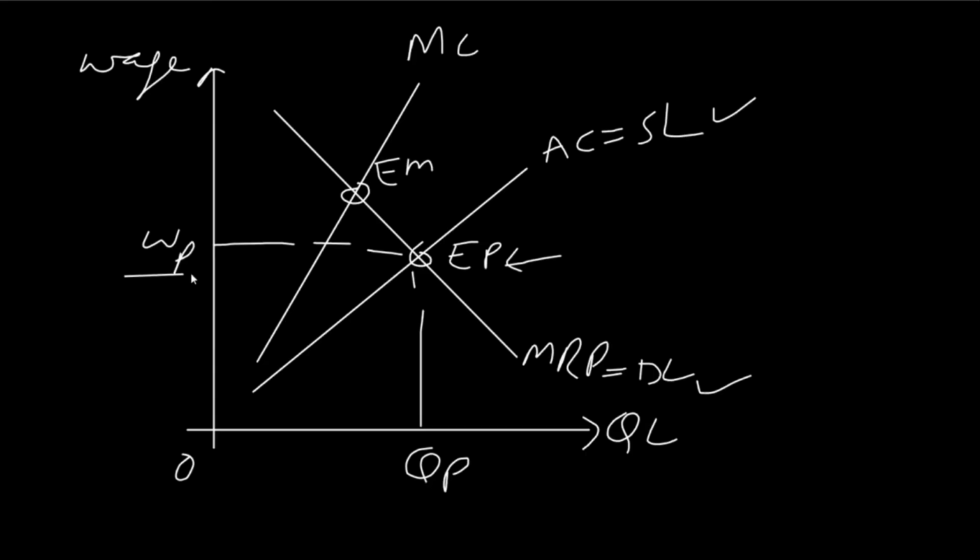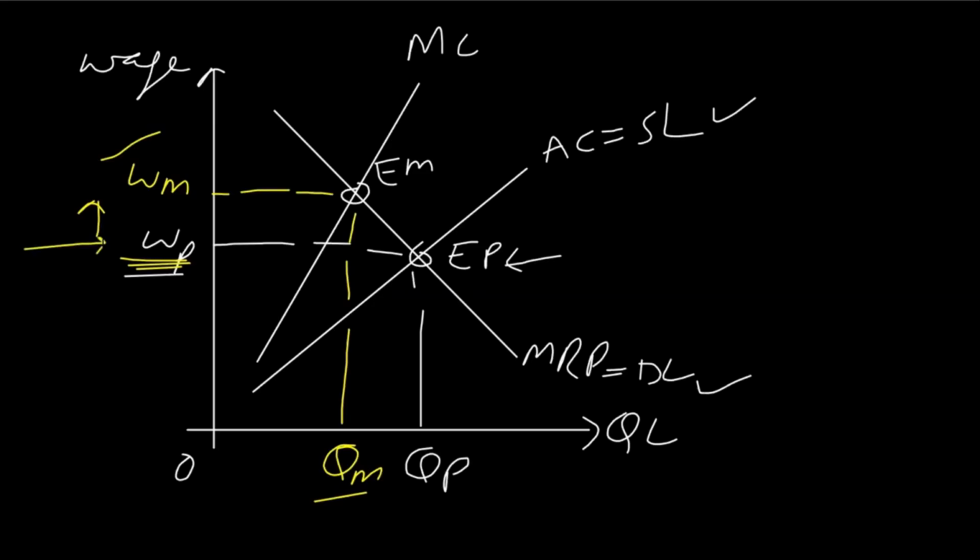But in a monopoly trade union, workers definitely make a union to charge wages more than the open market wage rate. So they will never charge this wage rate, they will charge more than this. For charging more, they set their equilibrium where marginal cost is equal to marginal revenue product, and they will charge this much money, and they will basically provide this many workers, QM workers. So if workers are part of a monopoly trade union, then they receive high wages. Those workers who are working in the open market receive low wages.